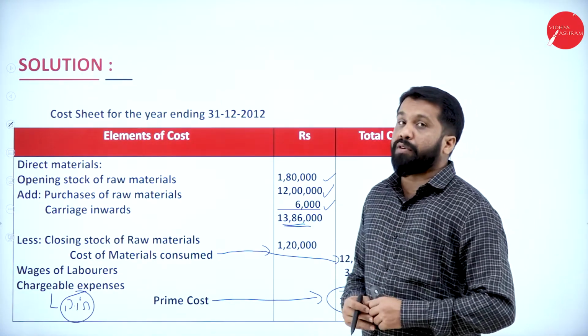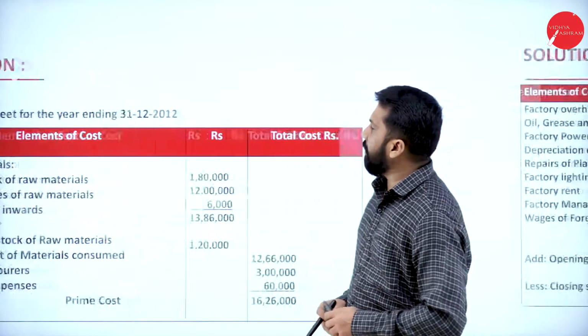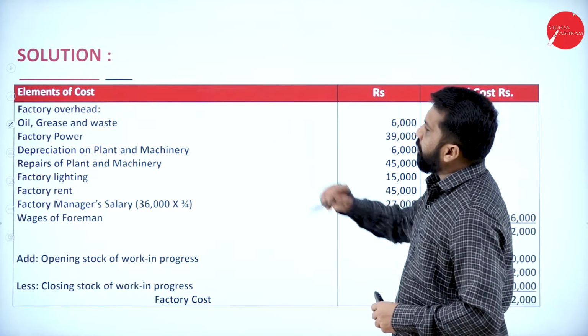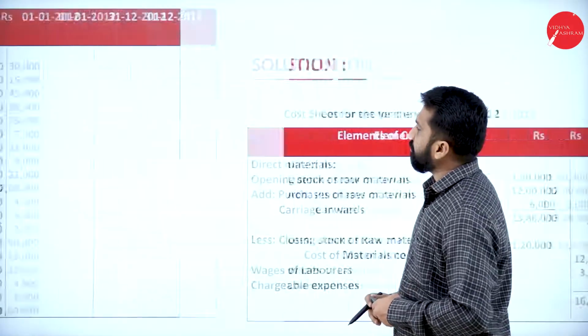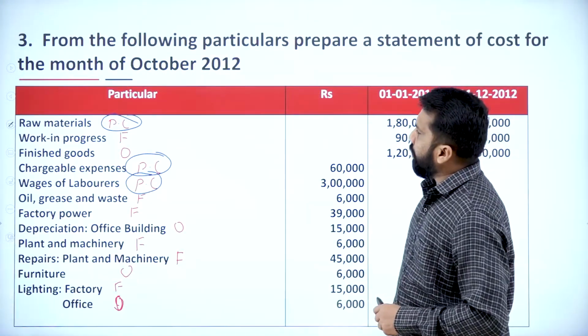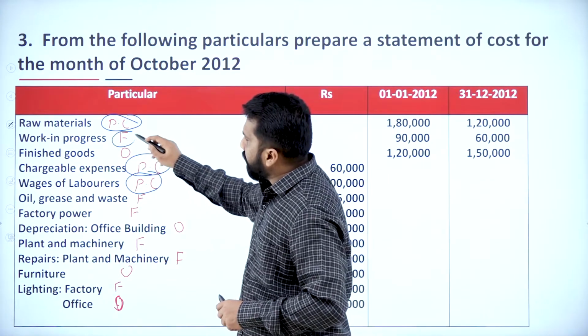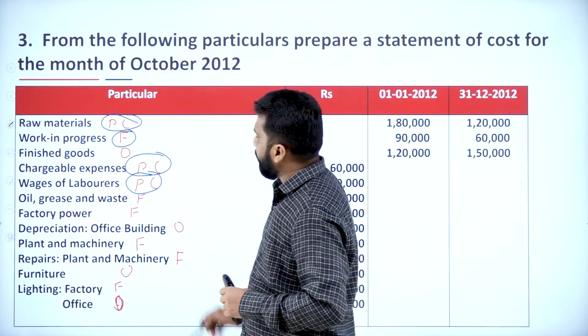Now next we'll go for factory overhead. Under factory overhead, these are the items we have. I'll go back and I'll show you that. As per the question, we have work in progress, opening as well as closing.